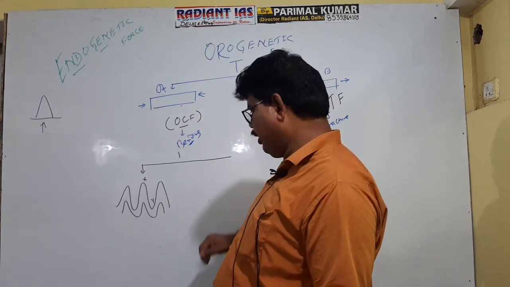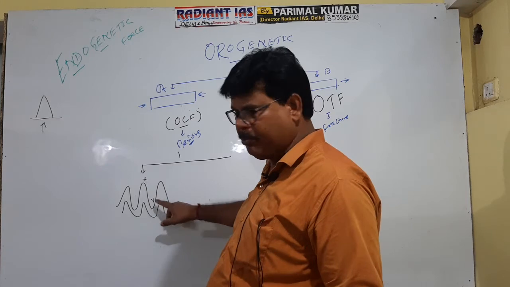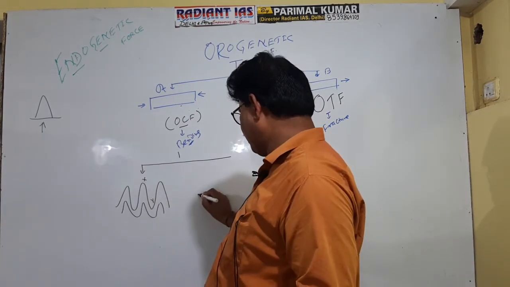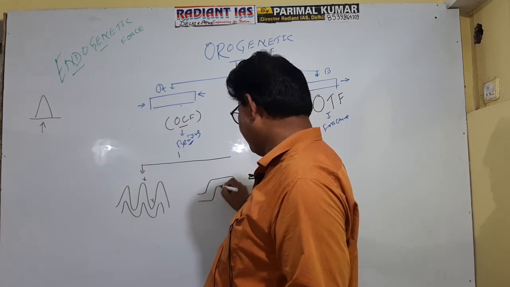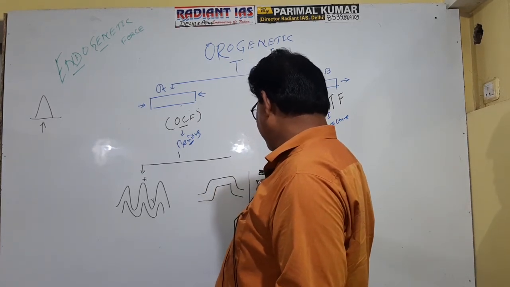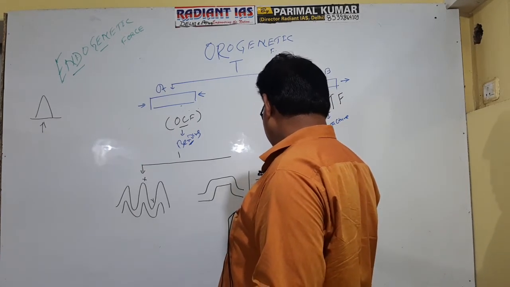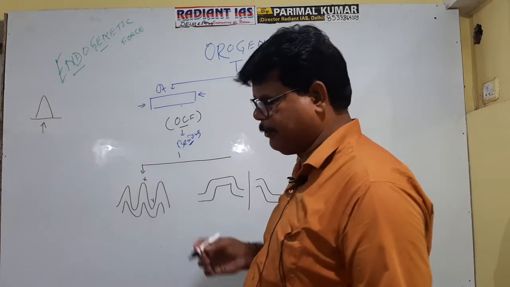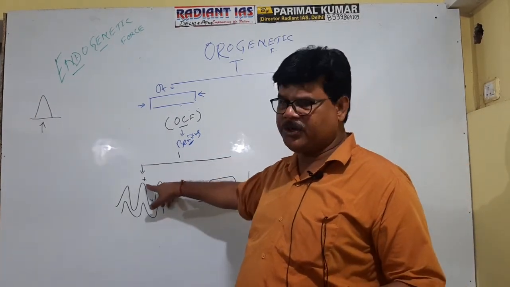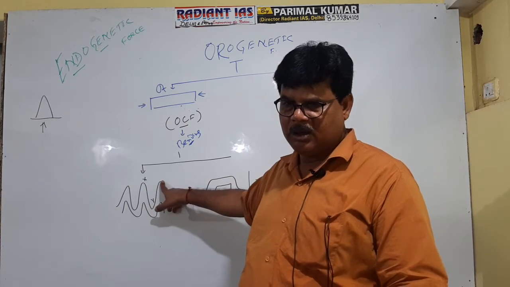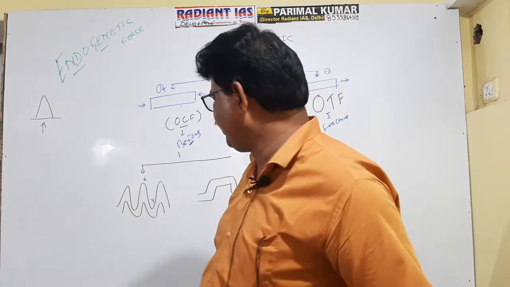and if in case of bending no anticline and syncline are formed, either the rock takes this shape or this type of bending occurs. I am differentiating: the type of bending in which anticline and syncline are formed is called folding.